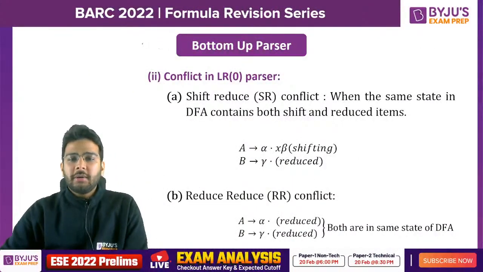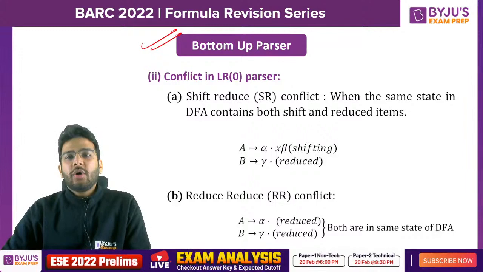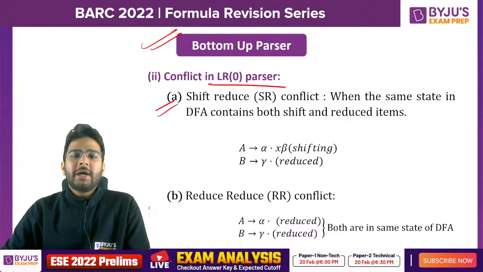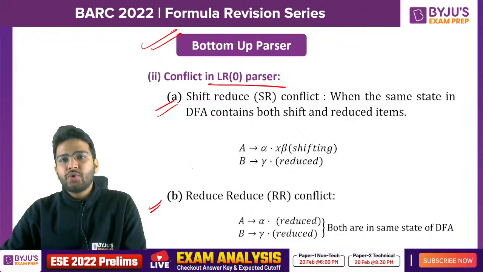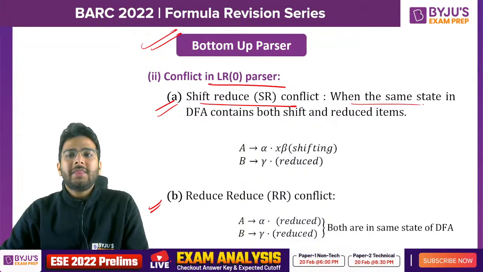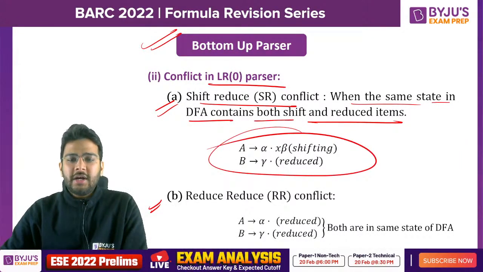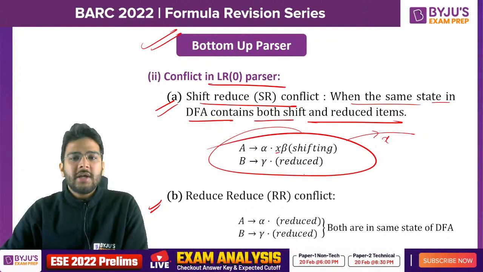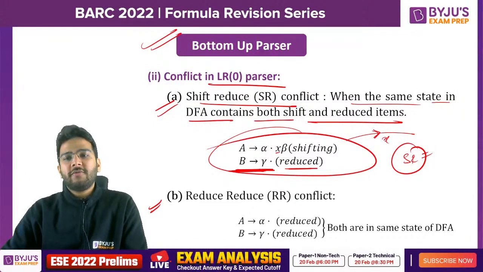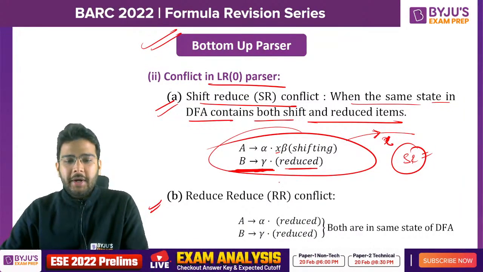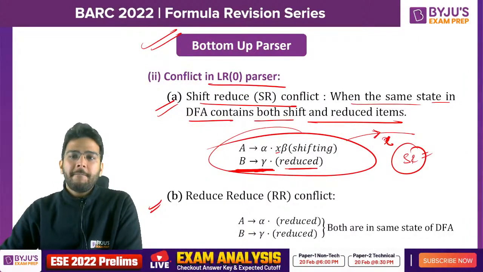Now let's talk about the bottom-up parser. So how to find the conflict in case of LR0 parser? We have two types of conflict, shift-reduce conflict and reduce-reduce conflict. Shift-reduce conflict is when the same state in DFA contains both shift and reduce items. Suppose this is one state you have. As you can see, there is a shift on a terminal which is X, and there is a final item present, B derives gamma dot. There is a final item or reduce item present. In that case, this is SR conflict. Whenever you have a shift on a terminal and there is one reduce item present in the same state, then it is SR conflict.